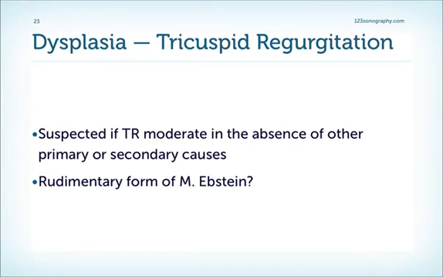In the literature, we find much more in the animal world. I found reports about dysplastic valves in Florida panthers, in monkeys, in dogs and cats. In any case, you should suspect a dysplastic valve if TR is moderate in the absence of other primary or secondary causes for TR. And remember, probably dysplastic valves are a rudimentary form of a morbus Epstein.